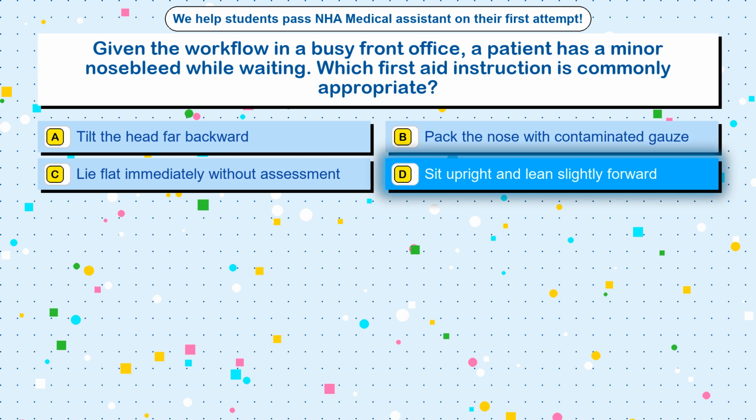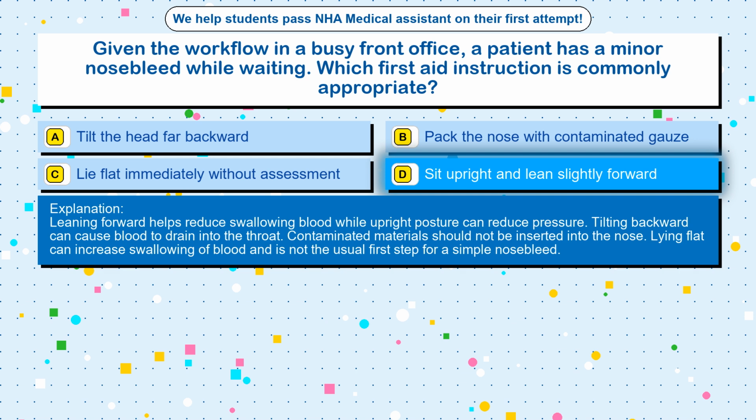The correct answer is option D, sit upright and lean slightly forward. Leaning forward helps reduce swallowing blood, while upright posture can reduce pressure. Tilting backward can cause blood to drain into the throat. Contaminated materials should not be inserted into the nose. Lying flat can increase swallowing of blood and is not the usual first step for a simple nosebleed.